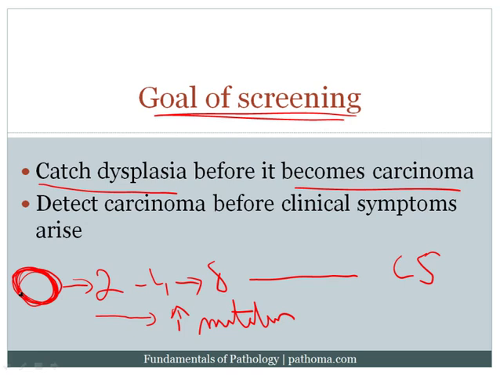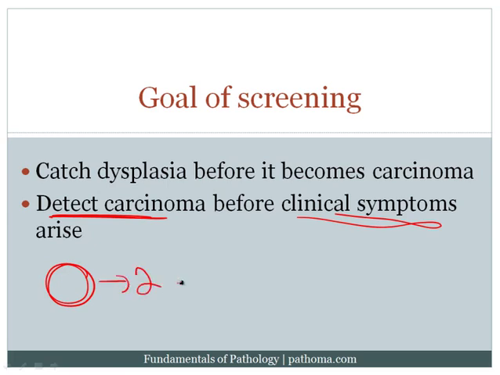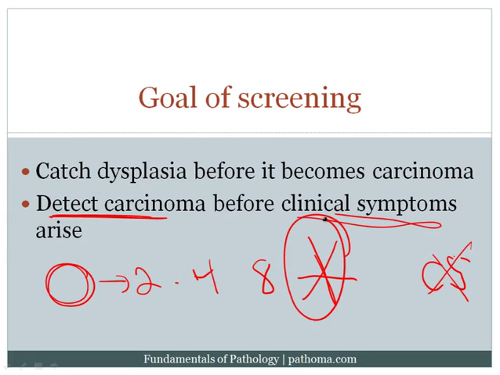And just note that the difference between dysplasia and cancer is that dysplasia has mutations, but it's reversible. But cancer has mutations, and it's irreversible, and it's growing in an unregulated manner. Okay, so that's one goal of screening. It's to catch dysplasia before it becomes carcinoma. Another, separate goal of screening is to detect carcinoma before clinical symptoms arise. So if this is the cancer, and it's 1 cell, and it's going to divide into 2, and then 4, and then 8, and eventually produce clinical symptoms, rather than catching the tumor after it produces clinical symptoms, we might want to catch the tumor earlier, before it produces clinical symptoms, and that would be a goal of screening.